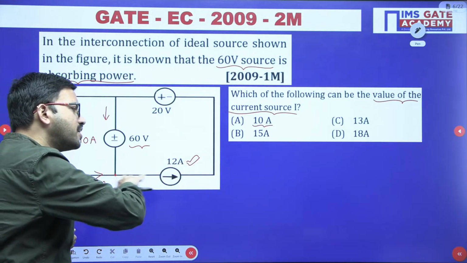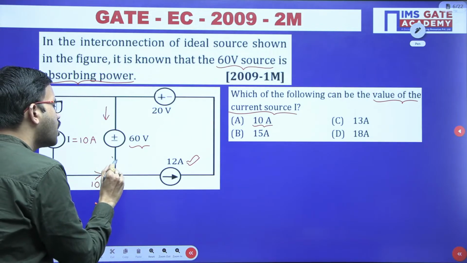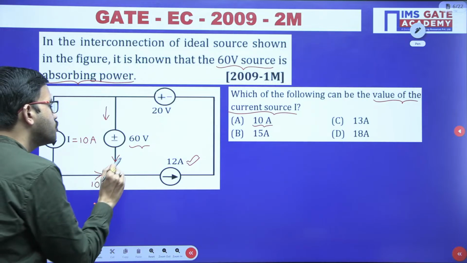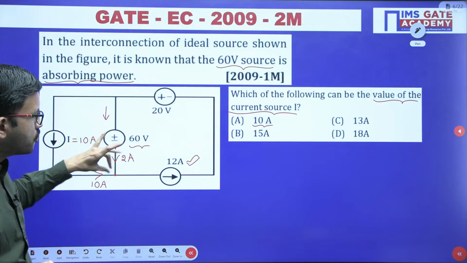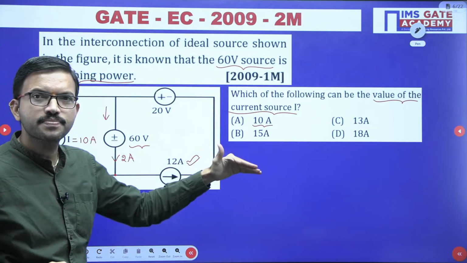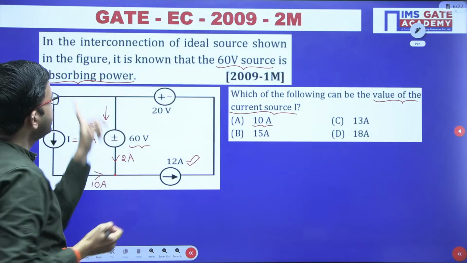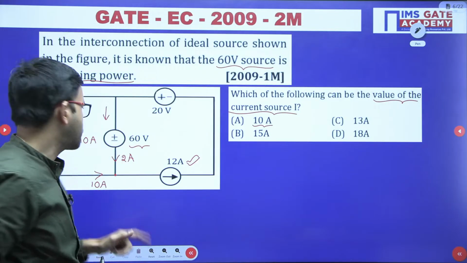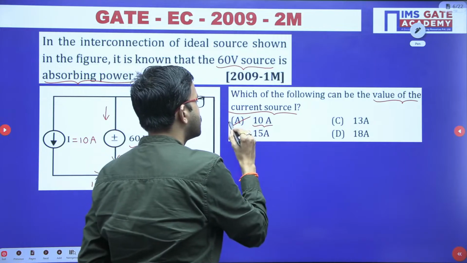If 12 ampere has to leave, how much current has to come in this branch? Yes, if 2 ampere enters this node, then 10 plus 2, together 12 ampere, is leaving. According to the convention, since absorbing power means the current direction should be downward, yes, it is satisfying. So option A is correct.